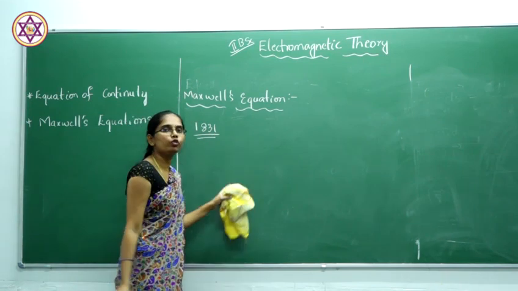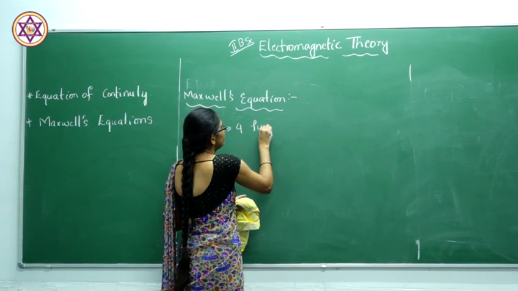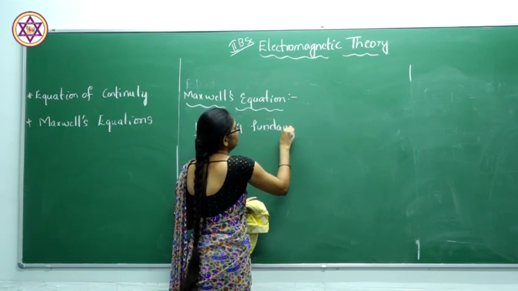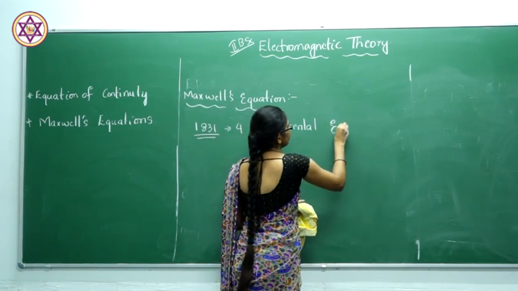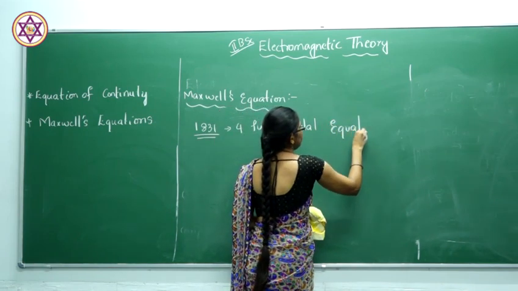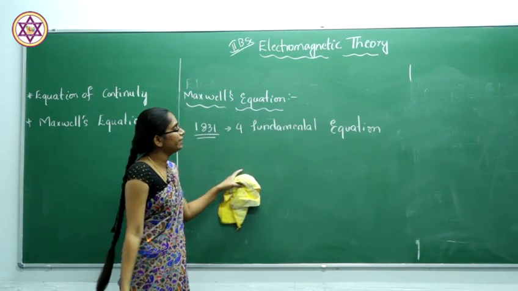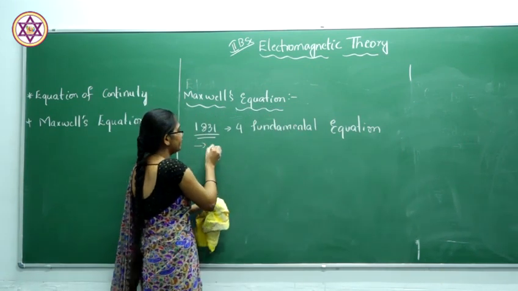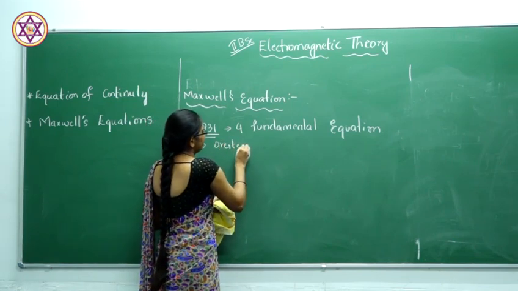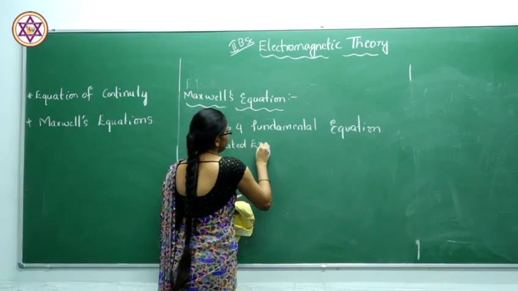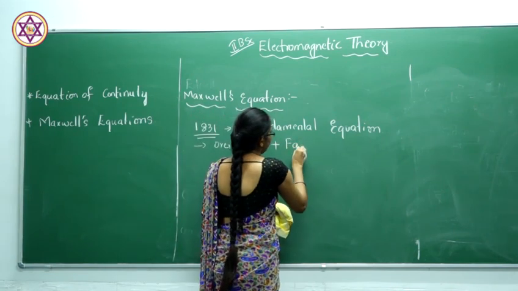Maxwell, in 1831, gave four fundamental equations. He used the four fundamental equations by taking two experiments, that is Oersted's experiment plus Faraday's experiment.